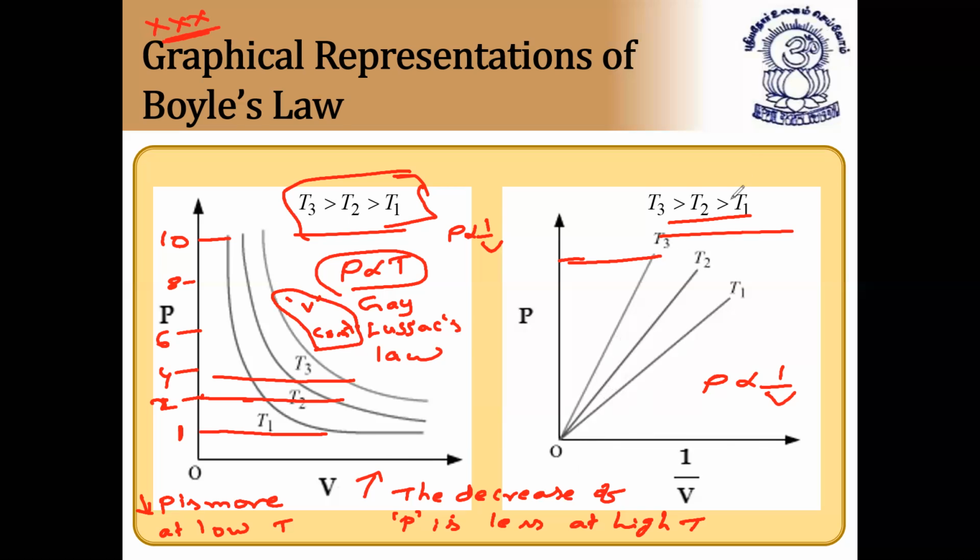These two graphs are very, very important. Please note down these graphs and especially these two relations. The decrease of pressure is less at high temperature and more at low temperature. That is based on Gay-Lussac's law: as pressure is proportional to temperature, high temperature means high pressure, low temperature means low pressure. I hope it is clear.